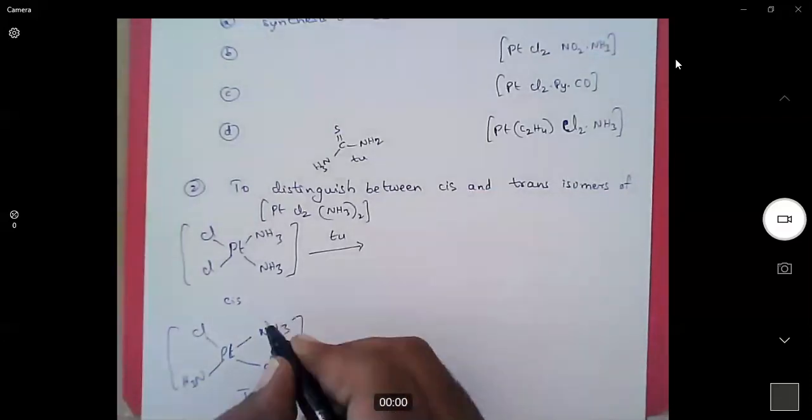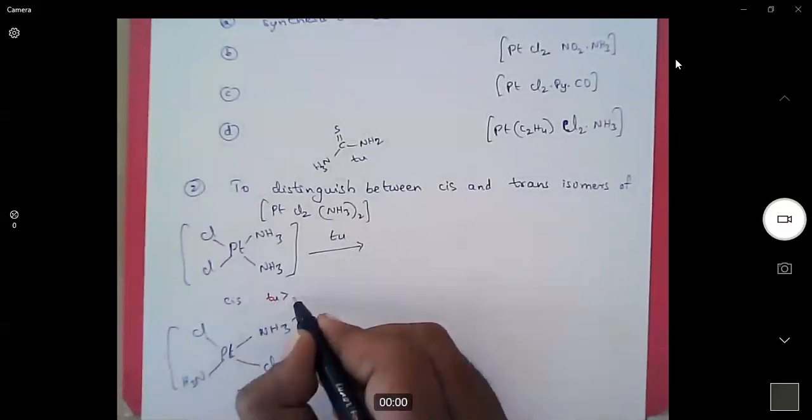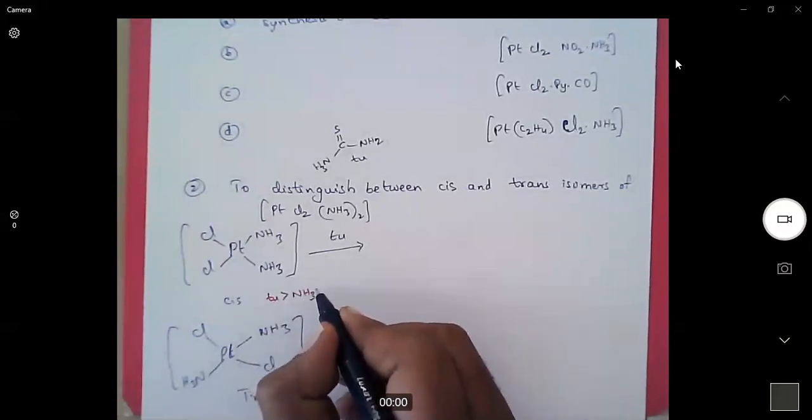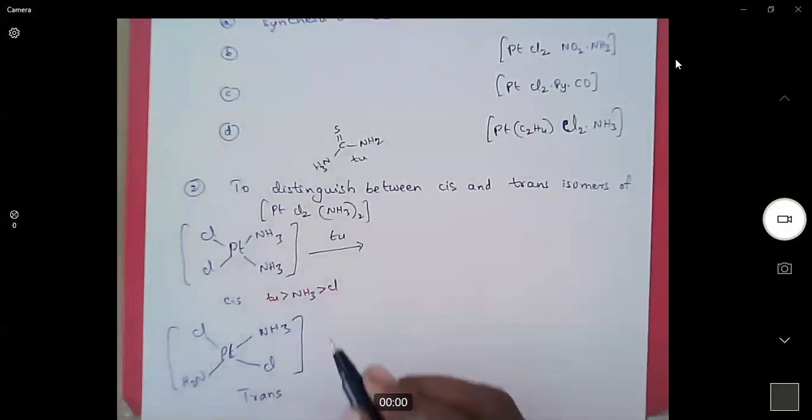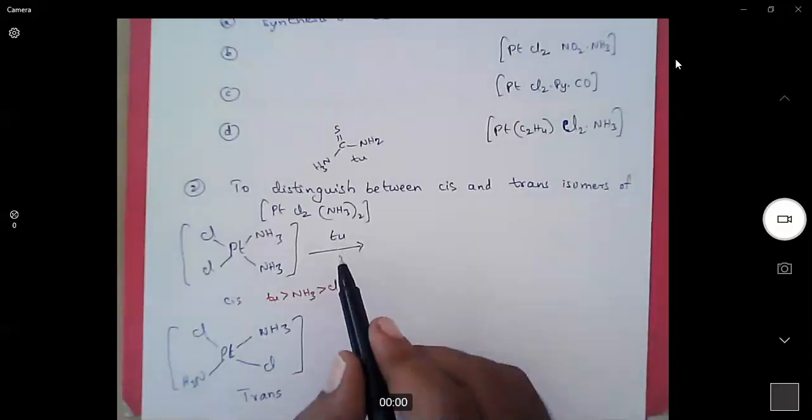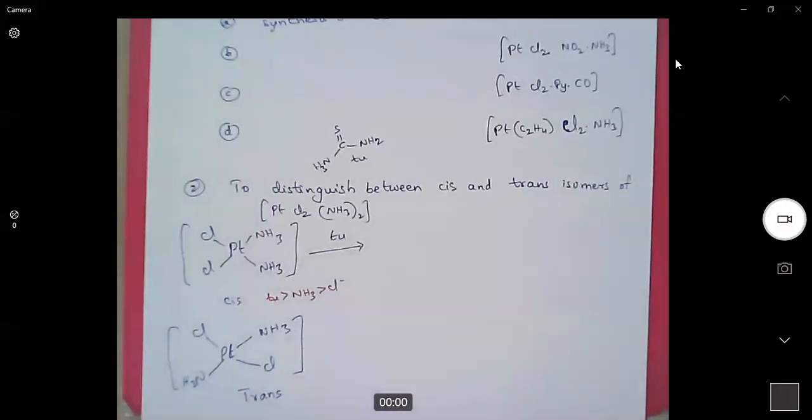Now, how do we distinguish between cis and trans complexes of these two complexes using thiourea ligand?